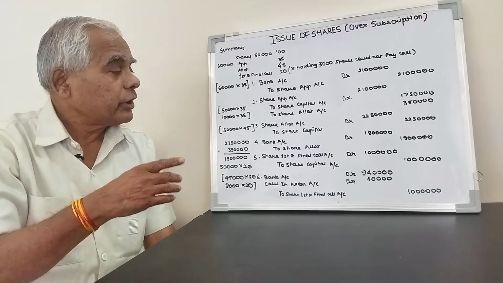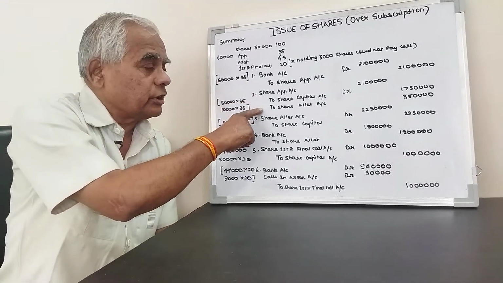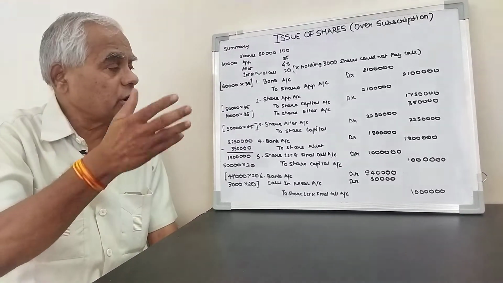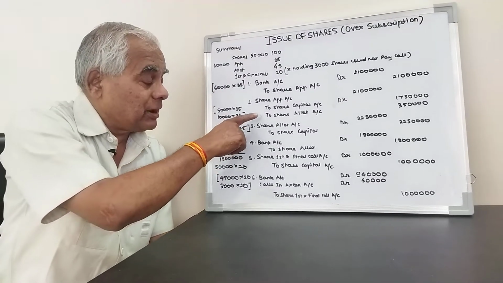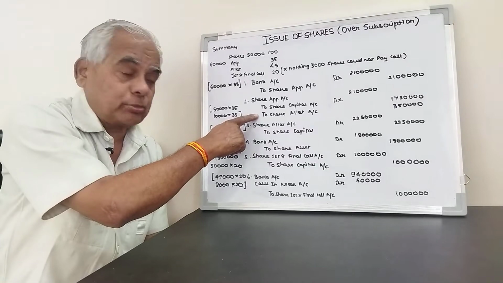Second entry is nothing but the transfer entry. The application amount is transferred to share capital account, and the surplus application amount we transfer to share allotment account.